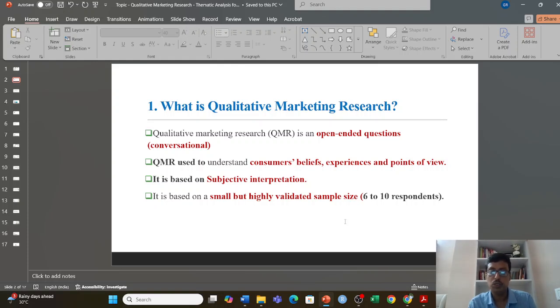So that's why we need a specialized, highly validated sample size. If I consider a focus group, it could be 6 to 8 respondents. I can assemble them in a place, give a topic, and have a discussion. We can also go with expert interviews, one-to-one interviews, that can be conducted in a structured, unstructured, or semi-structured format, right?